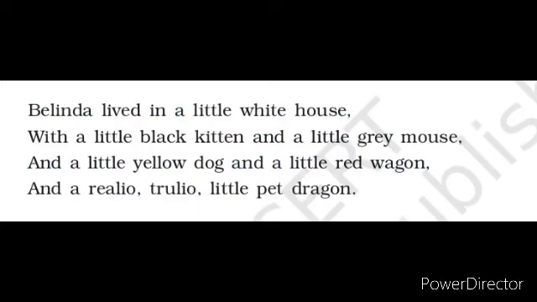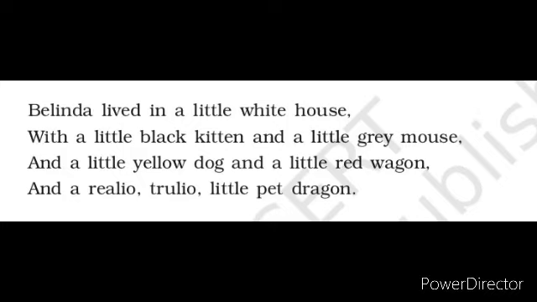Let's read the poem. Belinda lived in a little white house with a little black kitten and little grey mouse, and a little yellow dog and a little red wagon, and a realio, trulio little pet dragon. Here, there was a girl named Belinda, and she lived in her little white house, and it had many pets. She had a black kitten, grey mouse, yellow dog, and a little pet dragon. She also had a red wagon. Wagon means vehicle, used for transporting goods.